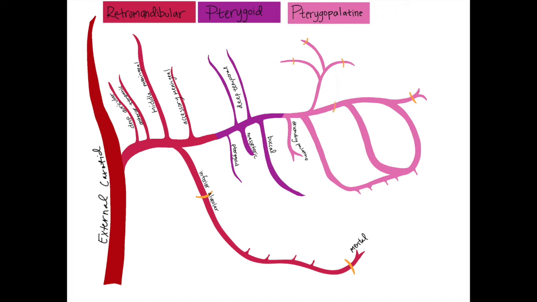The descending palatine artery branches to the greater and lesser palatine arteries to supply the mucous membrane and glands of the palate and palatine gingiva. They'll anastomose with the ascending palatine artery from the facial artery. The posterior superior alveolar artery supplies the maxillary molar and the premolar, the buccal gingiva, and the lining of the maxillary sinus. The infraorbital artery is a terminal branch of the maxillary artery, and it's going to travel through the